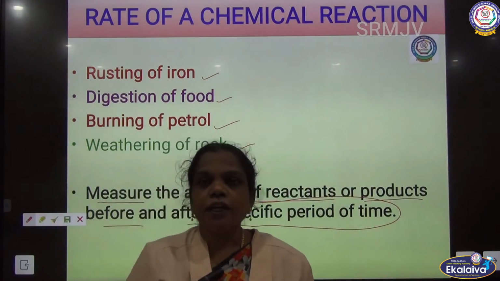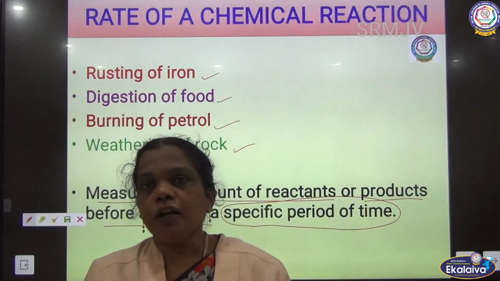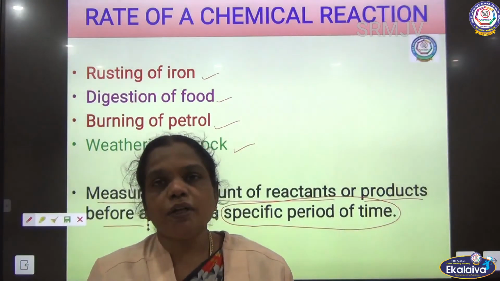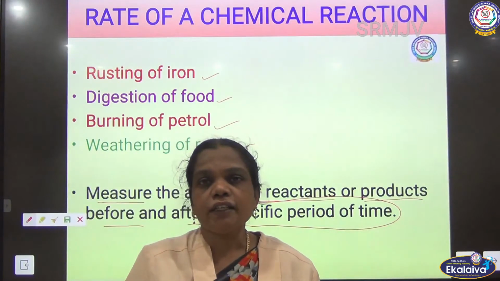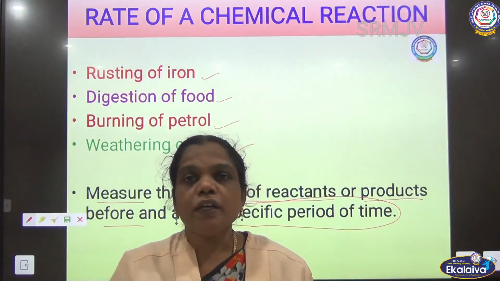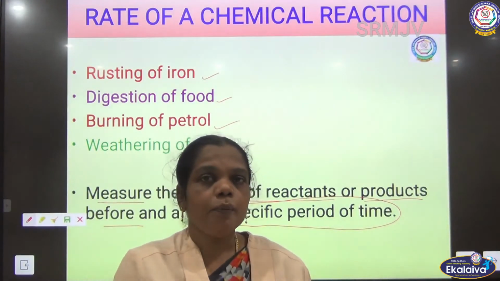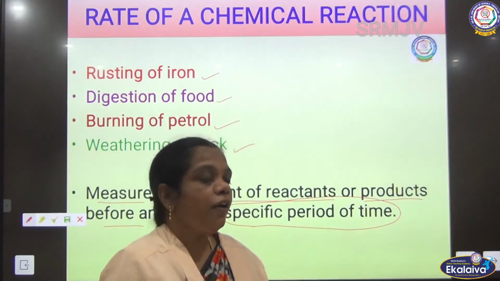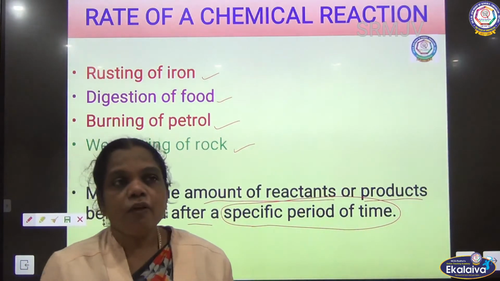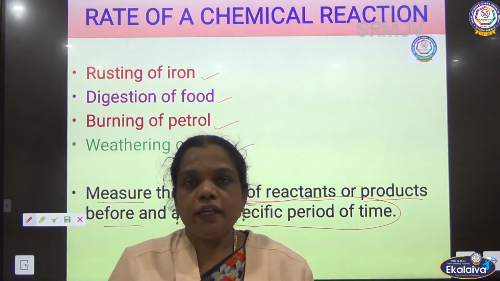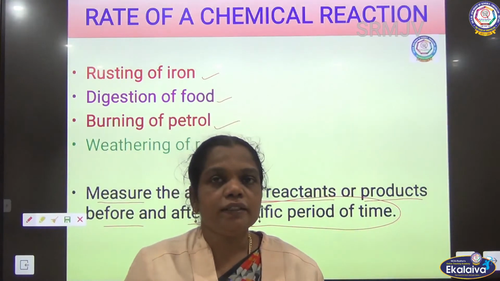What is a chemical reaction? We have learned that it is the breaking of the existing bonds and the formation of new bonds. In the same way, the concentration of the reactant disappears and the concentration of the product appears. So the time period for the disappearance of the reactant and the appearance of the product is the rate of a reaction.